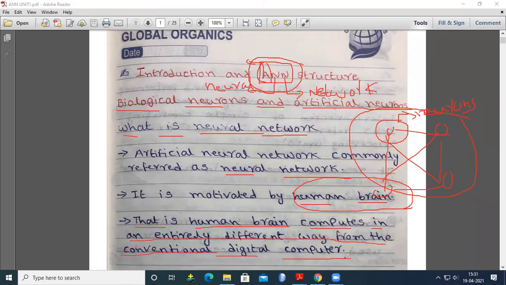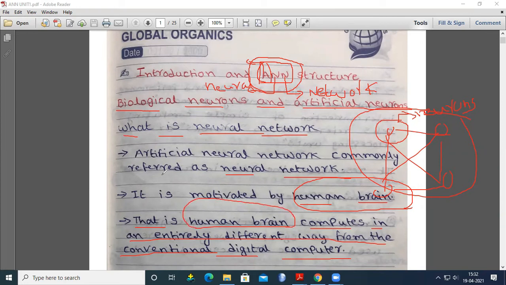I hope a few minutes back we discussed how the human brain computes and how the digital computer computes. That means there is so much difference when comparing to the brain. But if the digital computer tries to compute like the human brain, then you are going to solve many applications or many real-time problems.